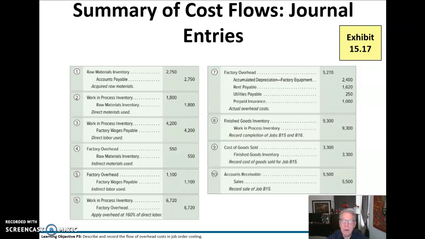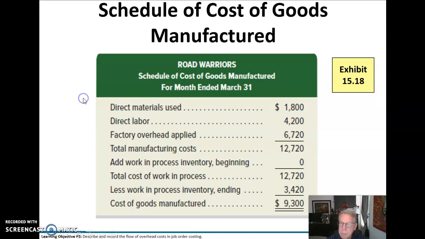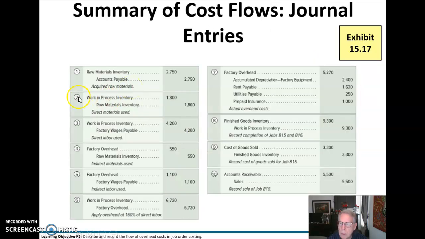And when we left off, we were looking at the summary of the journal entries that we just went through. So in number 1, we were bringing raw materials into the plant. So we've acquired them by debiting raw material inventory and crediting accounts payable to pay for that. Now for direct materials that we used, we're going to charge those directly to work in process inventory here and credit raw material inventory to reduce that